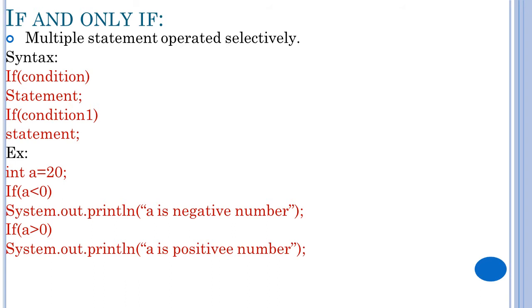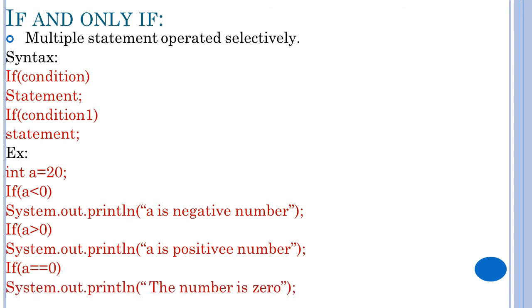If these two conditions are also false, it will go for the third condition. If a equals to 0, the number is 0. If the first condition is true, it will execute and it will close everything. If the first condition is false, it will come for the second condition. It will check the second condition. If the second condition is true, it will execute "a positive number". If the second condition is also false, it will come for the third condition. Only if the condition is false will it go for the other conditions. Okay, this is about if and else-if.